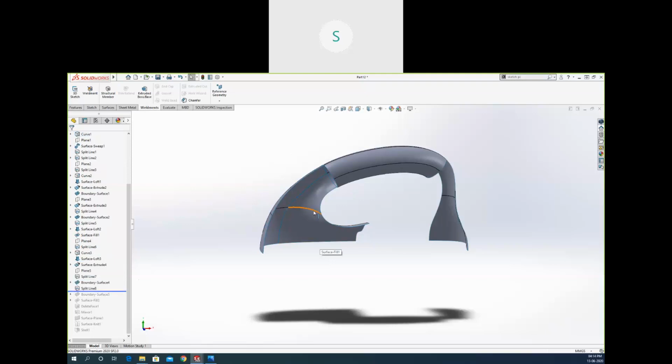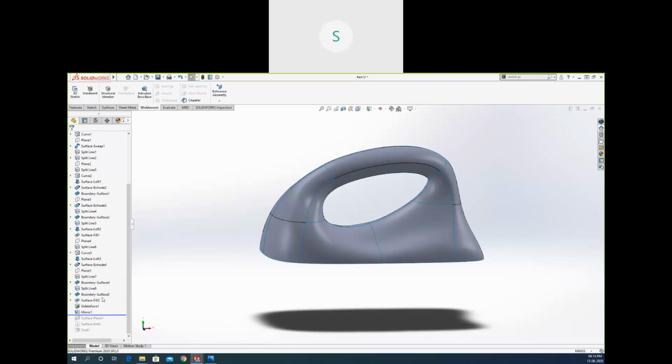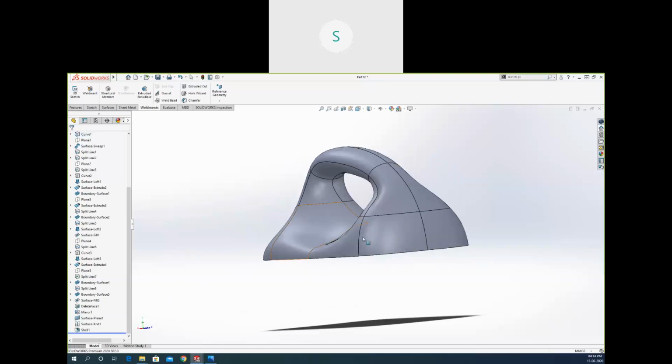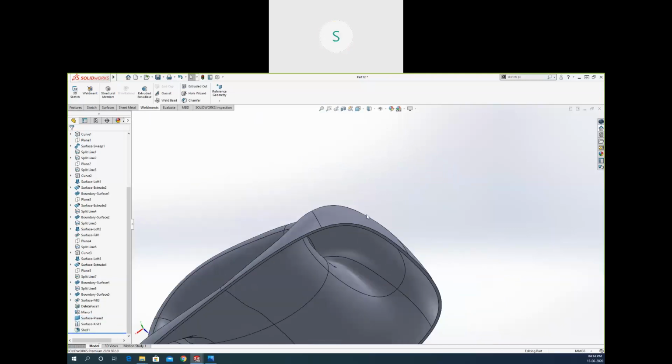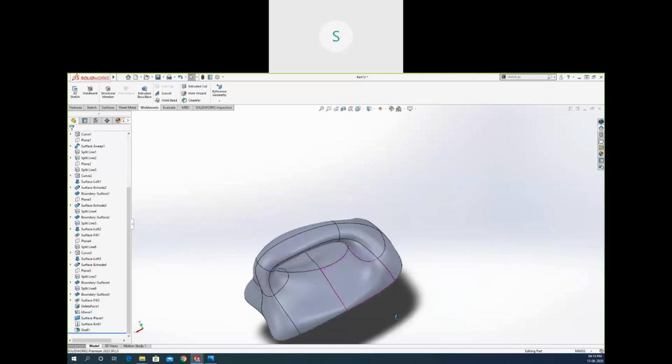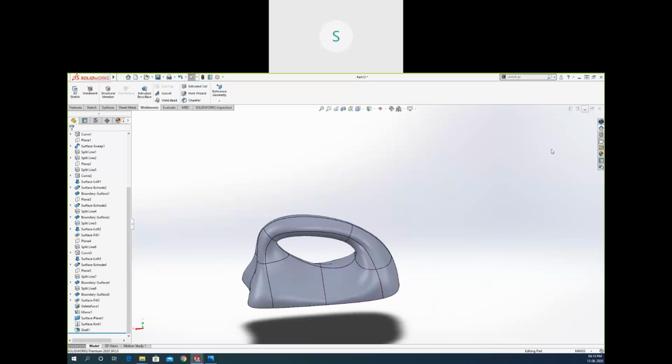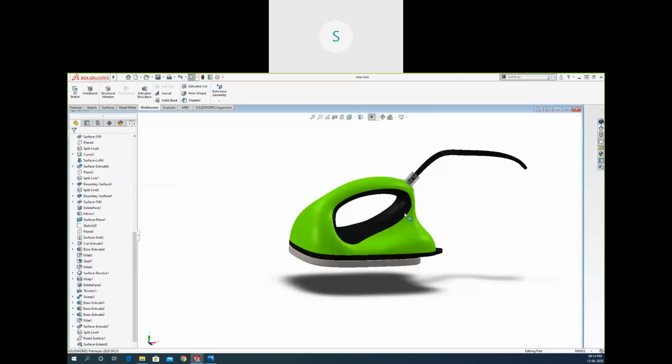In surface, you can create shapes like that. You can create a mouse, your pointer mouse. You can create hair dryers, the blowers, shapes like that. All the complex shapes will be created with the surface model. Everything was created separately. After that, we have provided the thickness to this one. So the final output is this one.